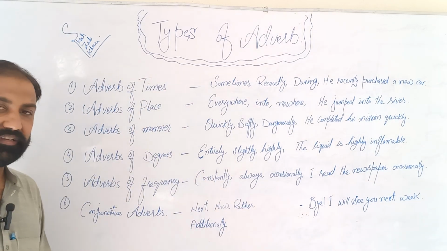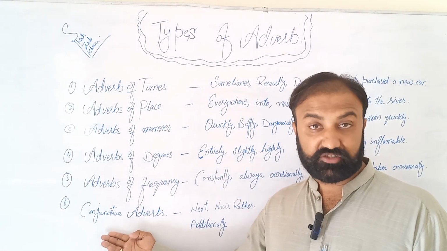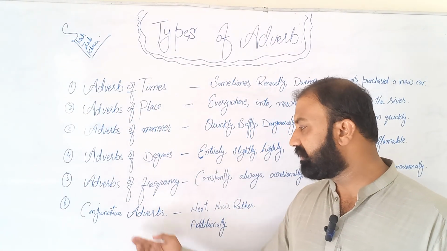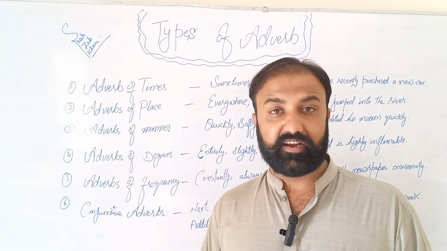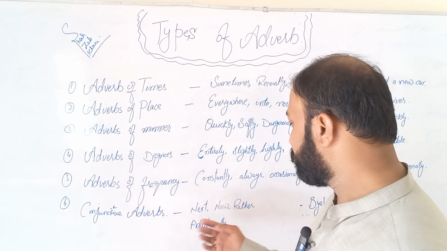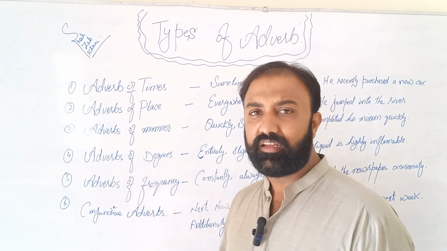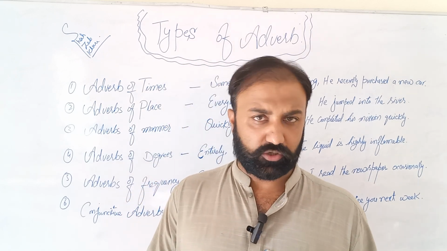Alright, dears. Last but not the least, the last type that we have is the conjunctive adverb. Basically, what is conjunctive? It joins the sentences, but it works like an adverb. For example, next, now, rather, additionally. I did not go to school, rather, I stayed at home.